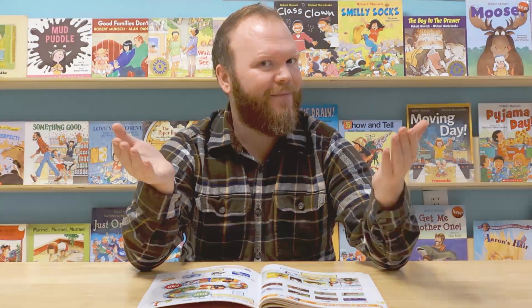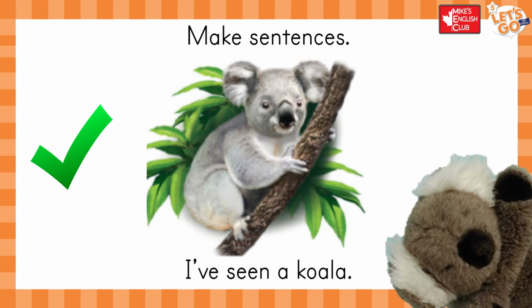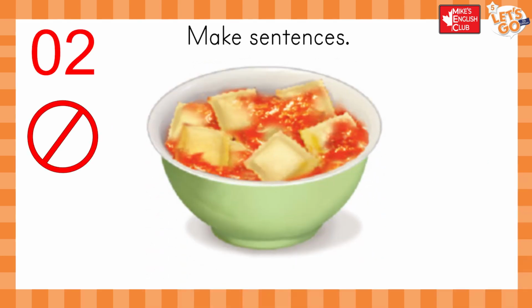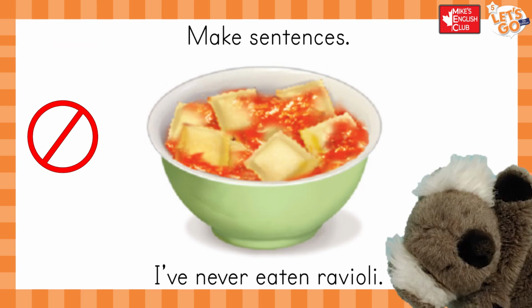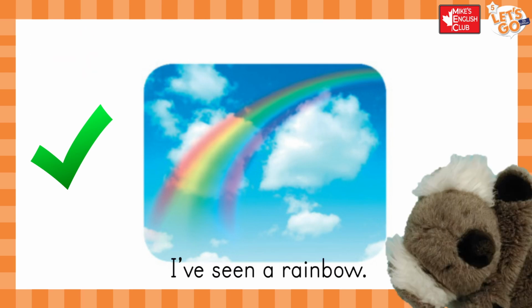Let's practice that. Make sentences. I've seen a koala. I've never eaten ravioli. I've seen a rainbow. Okay, great. And I think that our practicing is done. So let's jump straight into our workbooks.